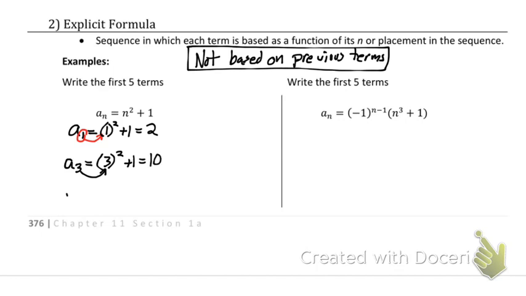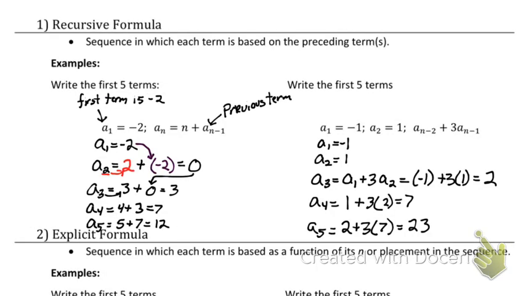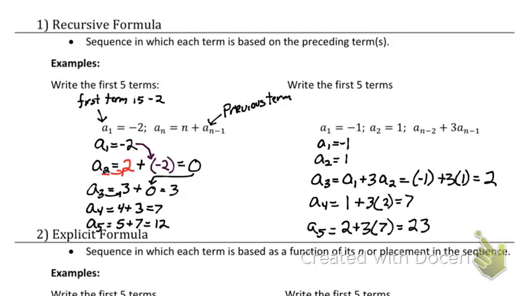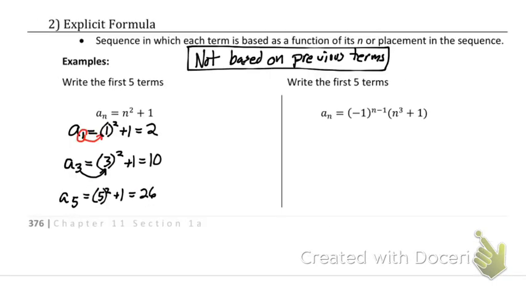And let's go ahead and skip to the fifth term. So that's going to be 5 squared plus 1, which equals 26. We cannot do that with recursive. I have to find every single one of them along the way. When it's explicit, I can jump around. So I can find the 100th term easy peasy. That's a short problem. Finding the 100th term on this one, that's a long, drawn-out process.